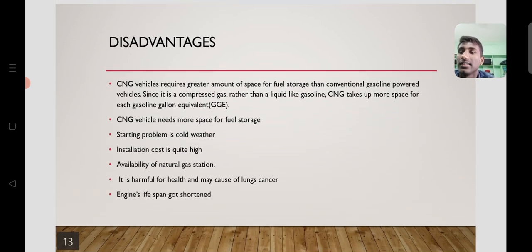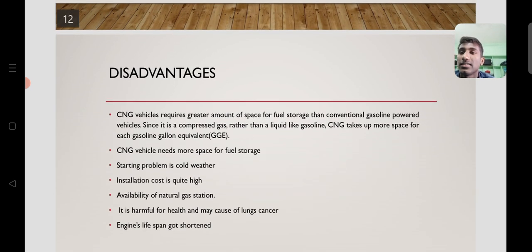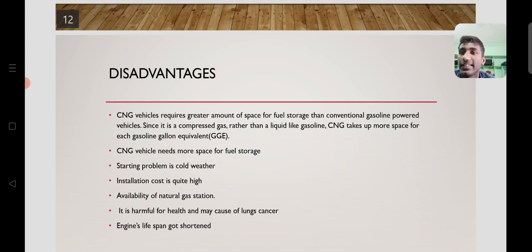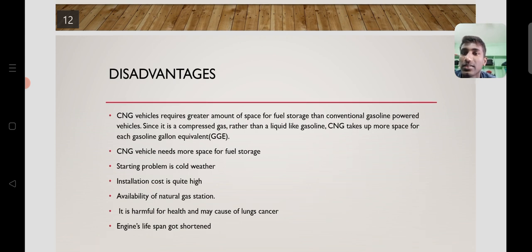Even though this is the most approachable fuel, it has some disadvantages. CNG vehicles require a greater amount of space for fuel storage than conventional gasoline powered vehicles. Since it is a compressed gas rather than a liquid like gasoline, CNG takes up more space for each gasoline gallon equivalent, GGE.